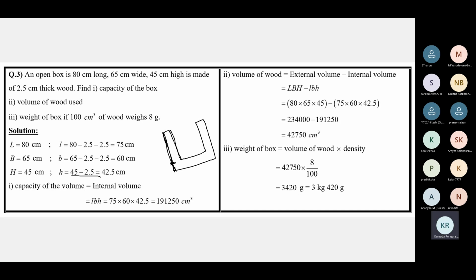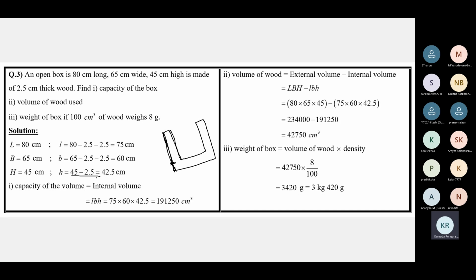If the box is a closed box, similar situation but a closed box, then the internal height will be 45 minus 2.5 2 times. In other words, from the external dimensions, you will have to subtract the thickness 2 times for length, breadth, and height if it's a closed box. Under the same conditions, 80, 65, 45, 2.5.